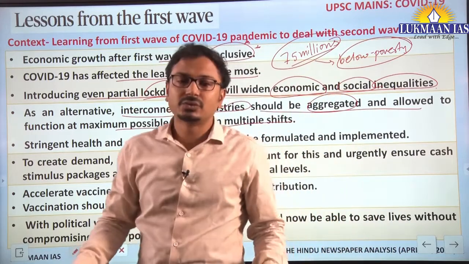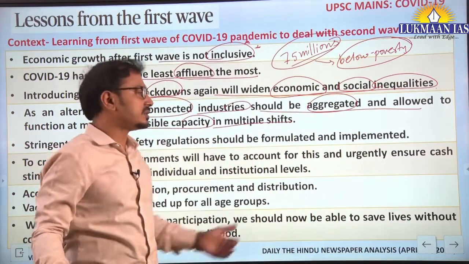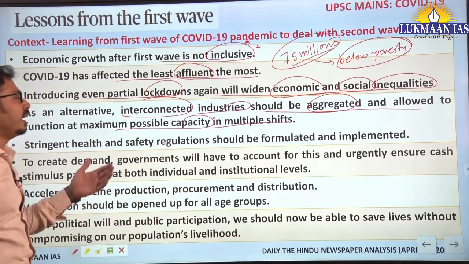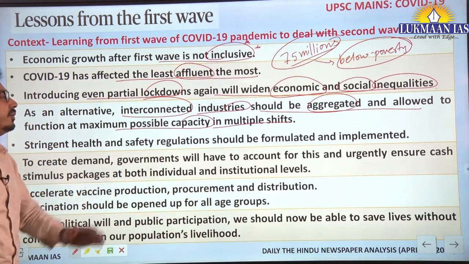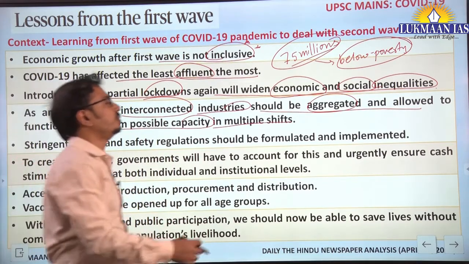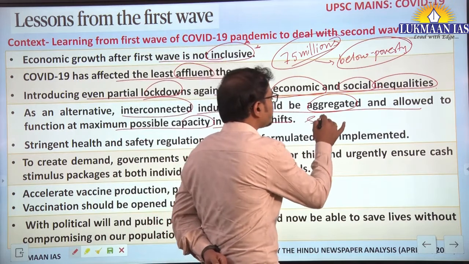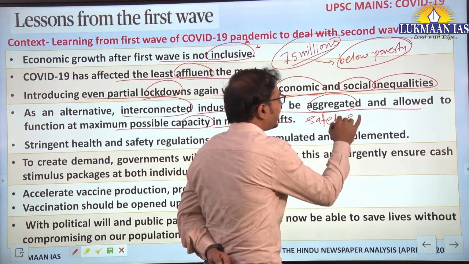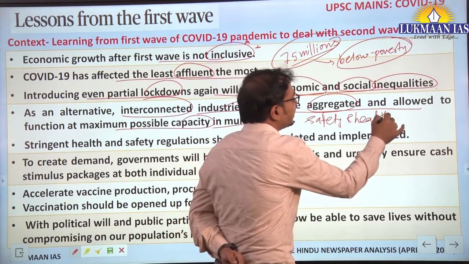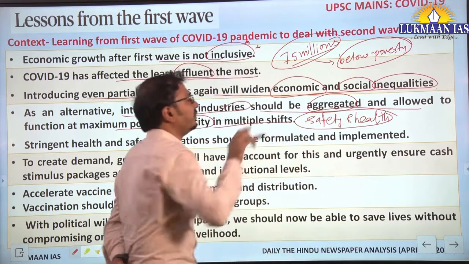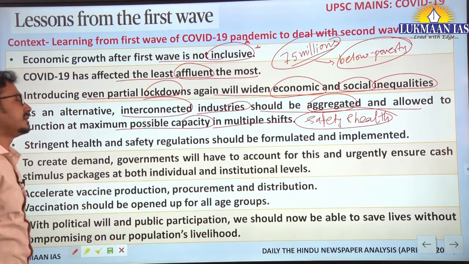For those industries, there can be a go-ahead for full capacity working. Along with that, further safety and health measures should be implemented while allowing such industrial activities.